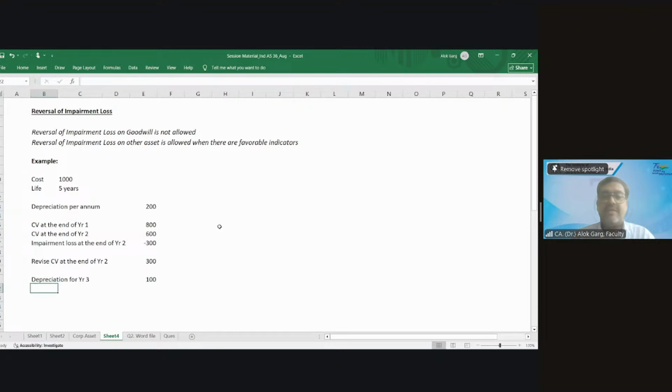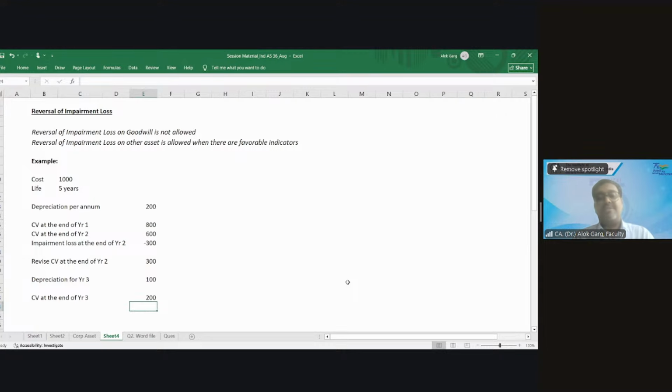So what is my carrying value at the end of year 3? 200. Carrying value at the end of year 3 is 200.